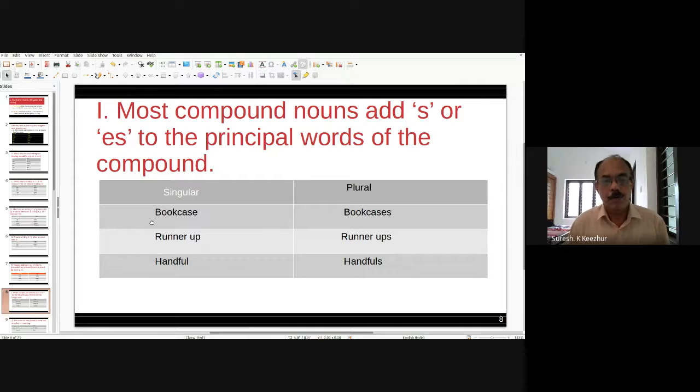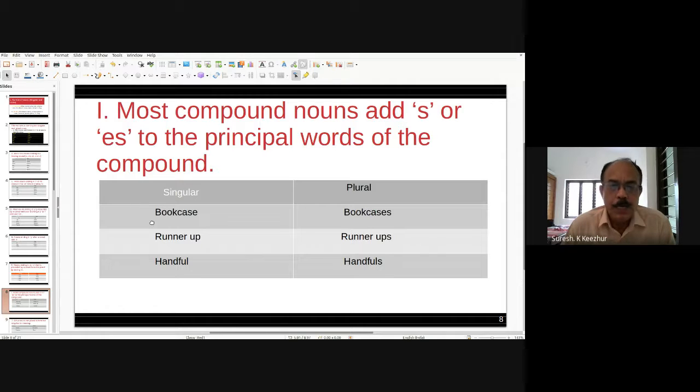Most compound nouns. Compound nouns means nouns formed by adding two nouns. For example, bookcase: book and case are added to form a compound noun called bookcase. In this compound noun, add S to the principal word of the compound.